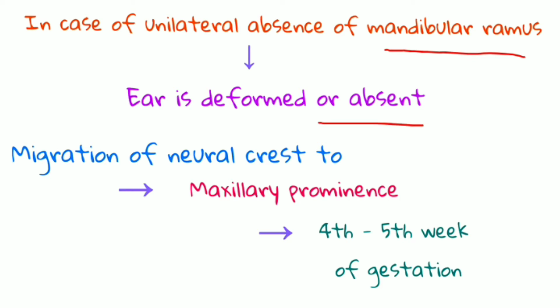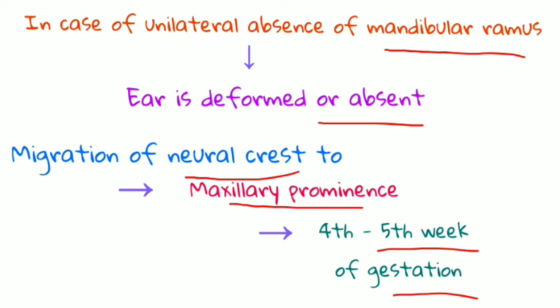So why is the ear deformed or absent? The reason is that during intrauterine life, there is usually migration of neural crest to the maxillary prominence at the 4th to 5th week of gestation. During that time, if the mandibular ramus has not formed, there is no proper guidance for where the ear has to be formed.